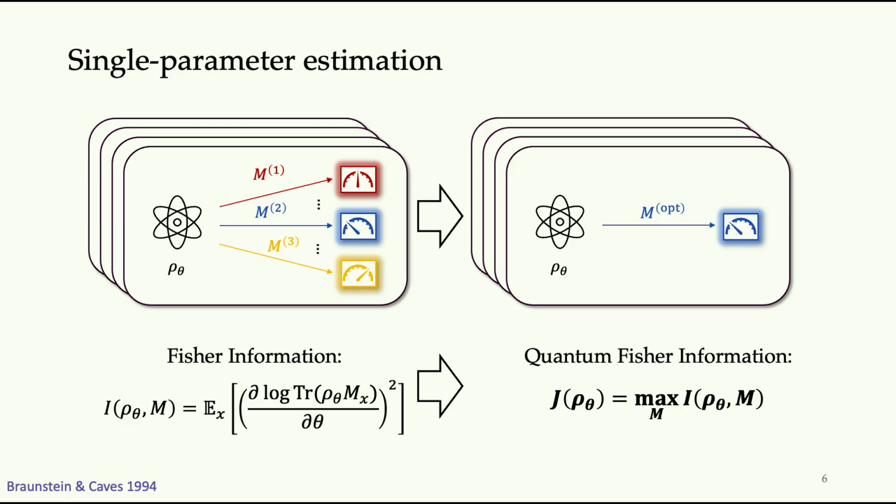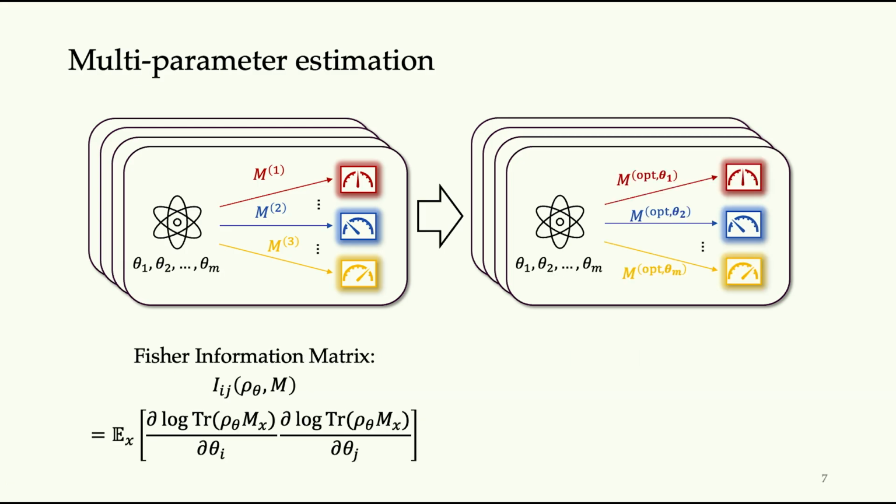So to summarize, in single parameter estimation, the quantum Fisher information is simply the maximum classical Fisher information optimized over all possible measurements on the quantum state. However, in the multi-parameter situation, the case becomes more complicated because you might have some optimal measurement that gives you the best performance regarding estimating θ1. And you might have a different type of measurement that gives you the optimal precision for θ2.